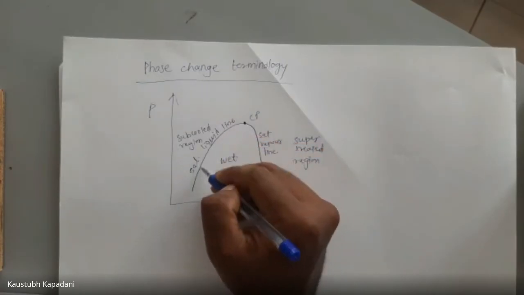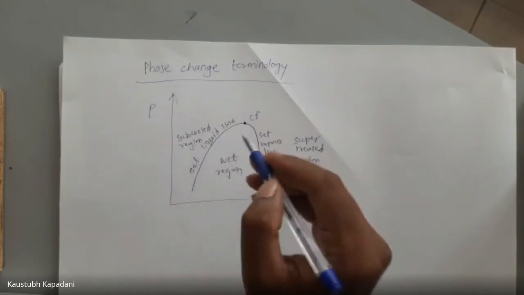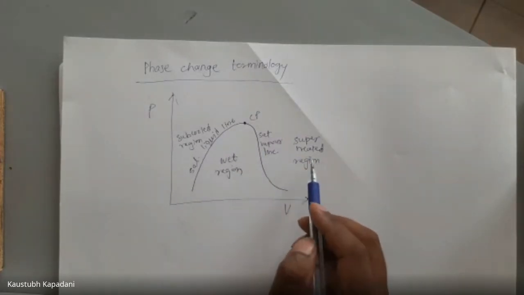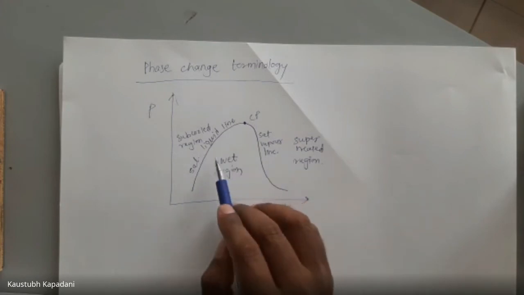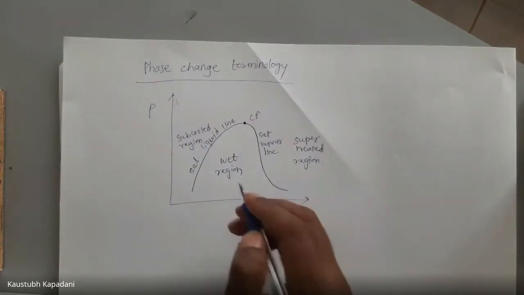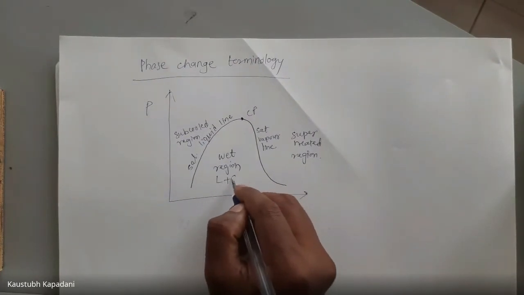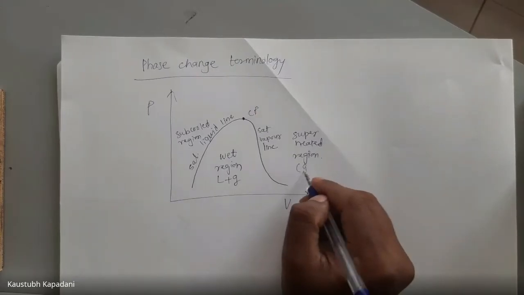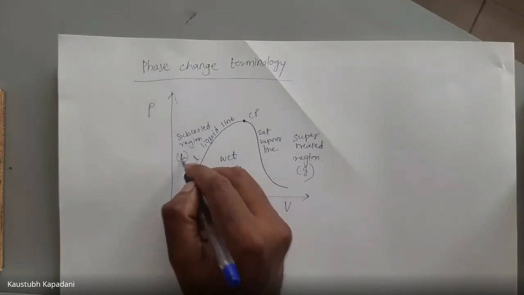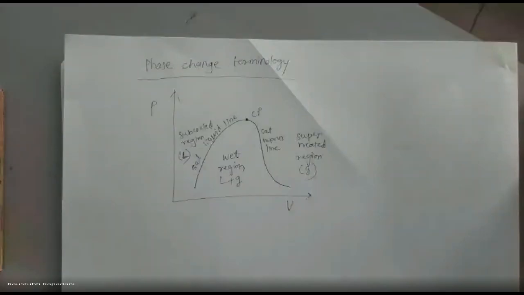So at the left of the saturated liquid line, we are having the subcooled region. At the right of the saturated vapor line, we are having the superheated region. And in between the saturated liquid line and the saturated vapor line, we are having the wet region. So here, what phases exist? Here liquid plus gas. Here only gas. Here only liquid. Right?